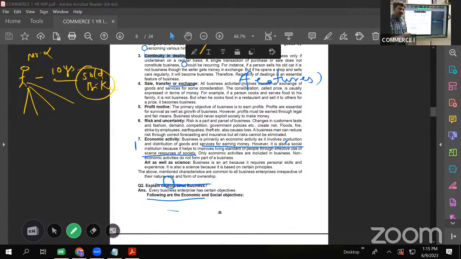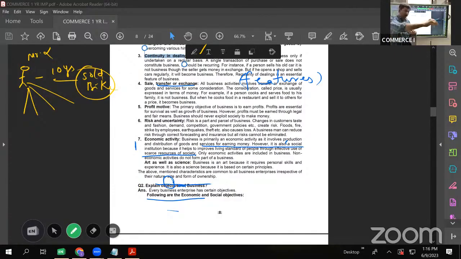Let us say if I need a pen, I go to the stationery shop, I pay 20 rupees, I buy a pen. This is a business for the stationer. There is a transaction of sale. There are two parties, one is the seller, the other one is the buyer. But suppose there is a transfer. Like what transfer? Suppose I have a computer.